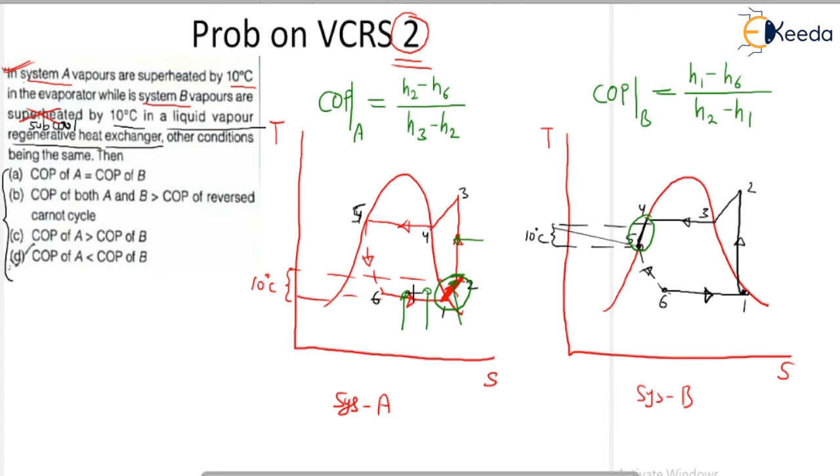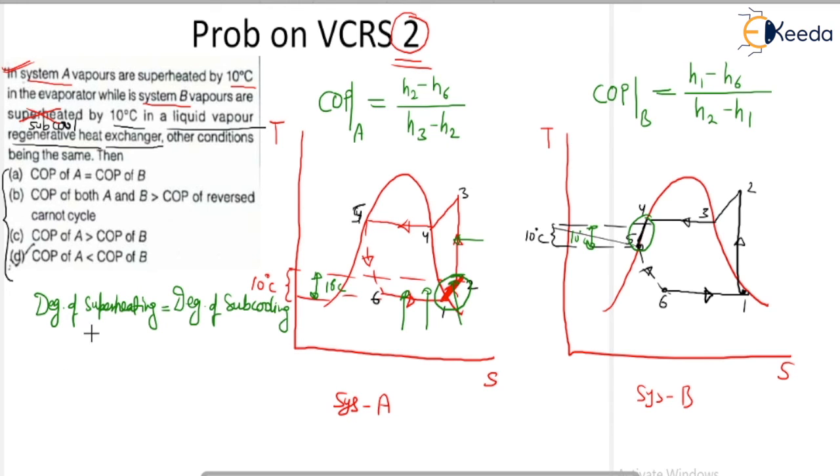So now here the temperature difference in both conditions, superheating as well as subcooling, is just equal to 10 degrees centigrade, and here also 10 degrees centigrade. That means if we want to write for a heat exchanger, degree of superheating is equal to degree of subcooling.